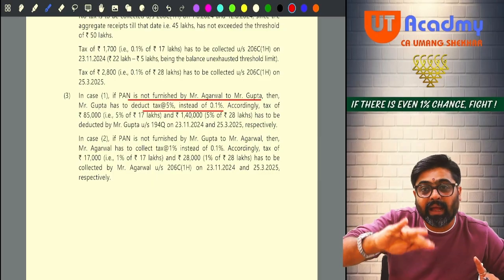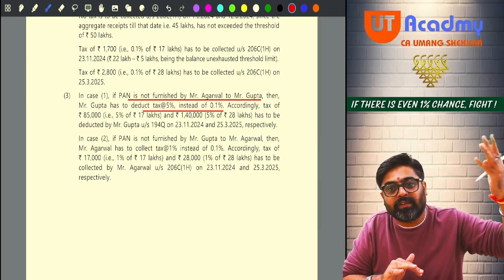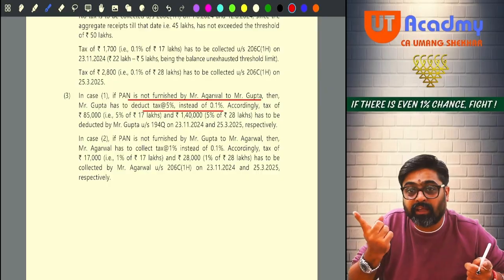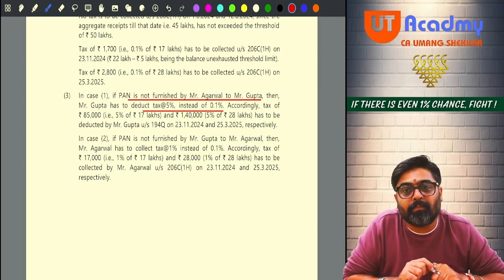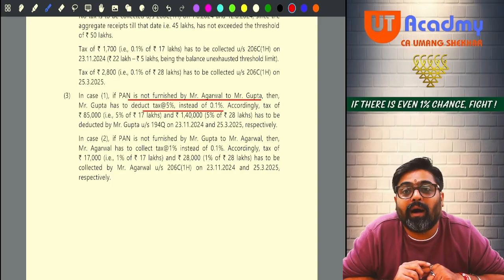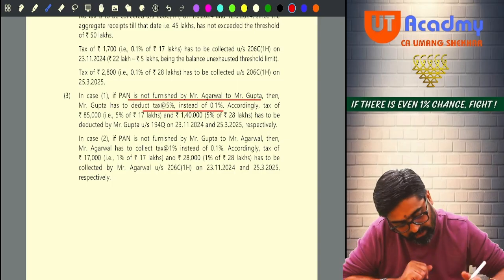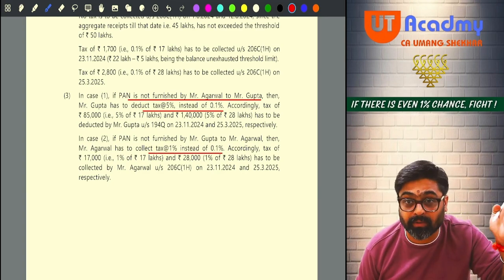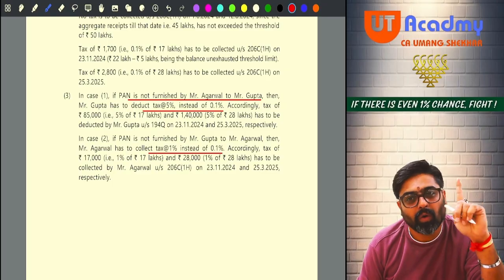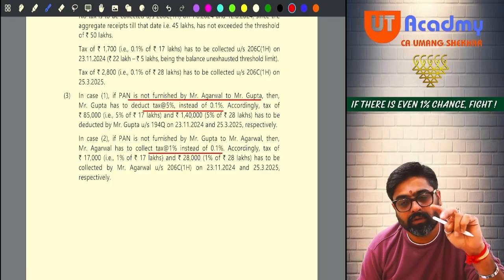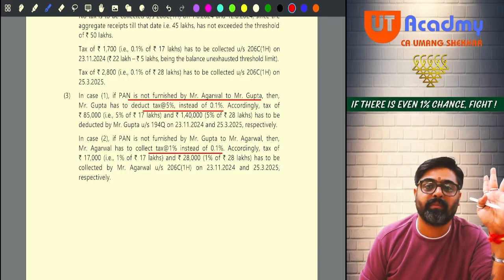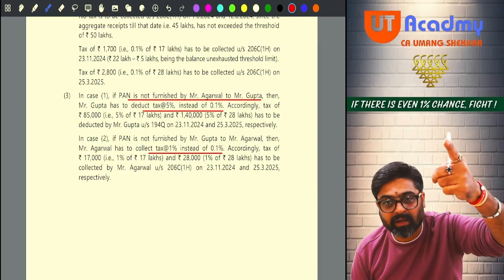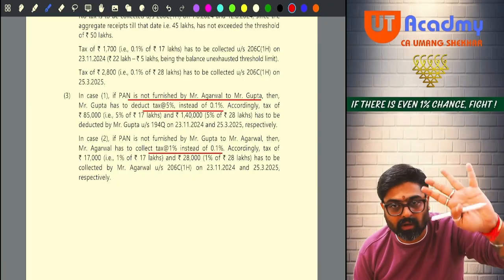Understanding? And in the second case, TCS was supposed to be collected because no TDS is applicable, yes or no? So in that case, if Mr. Gupta is not giving his PAN to Agarwal, TCS will be collected at the rate of 1% instead of 0.1%. There 5% cannot be there. Only in this one case, double of the applicable rate or 5% will not be applicable, 1% will be applicable. Only in this one case, applicable rate of TDS or 20%, whichever is higher, will not be applicable, 5% will be applicable.